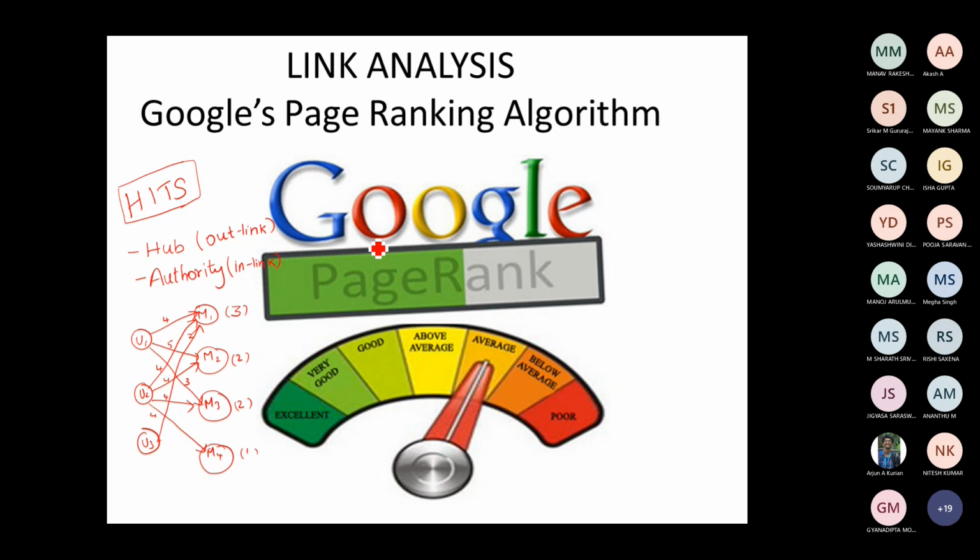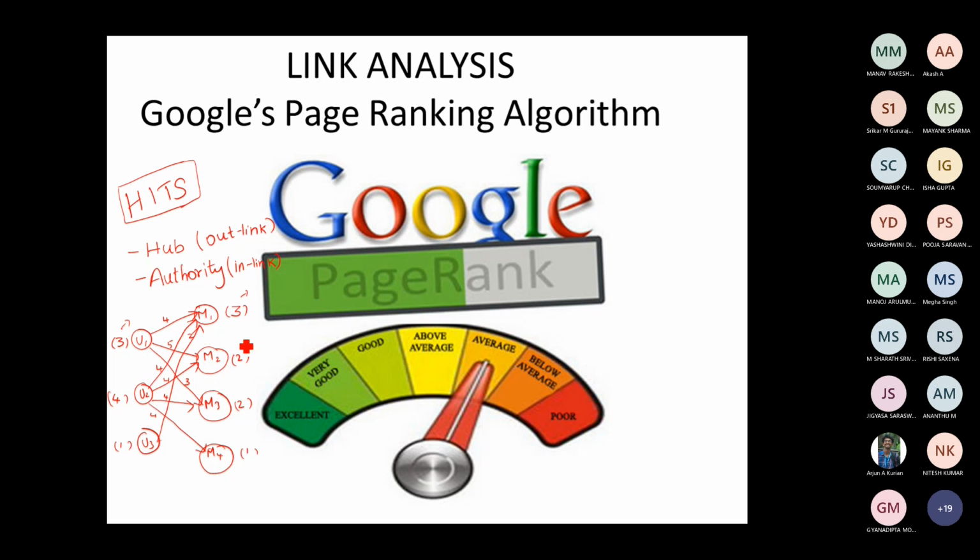For that, I have to calculate 2 different scores: the hub score and the authority score. I will determine them, normalize the authority score, and update the hub score and authority score. Let me give an example here. This user watched 3 movies, this user watched 4 movies, and this user has watched 1 movie. So I have the hub score and authority score of the users and movies.